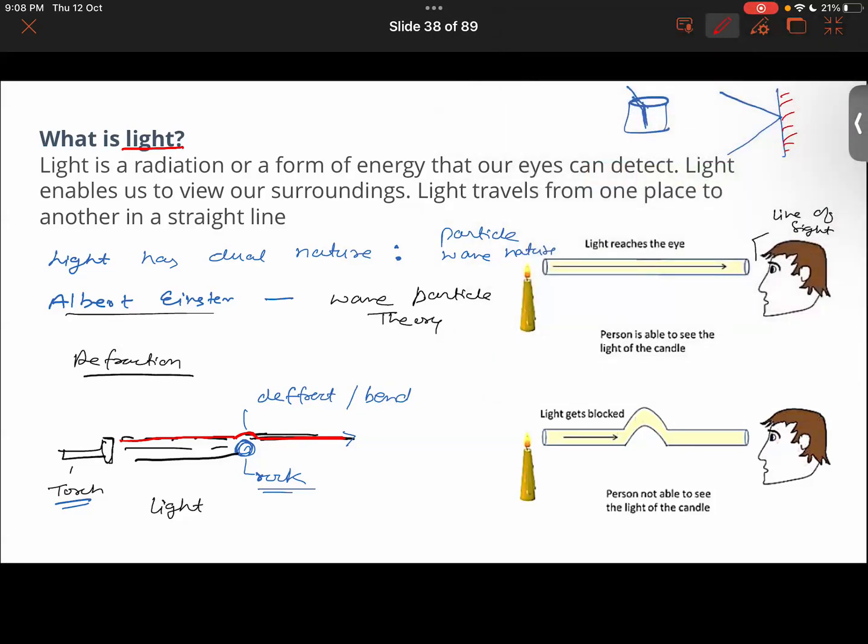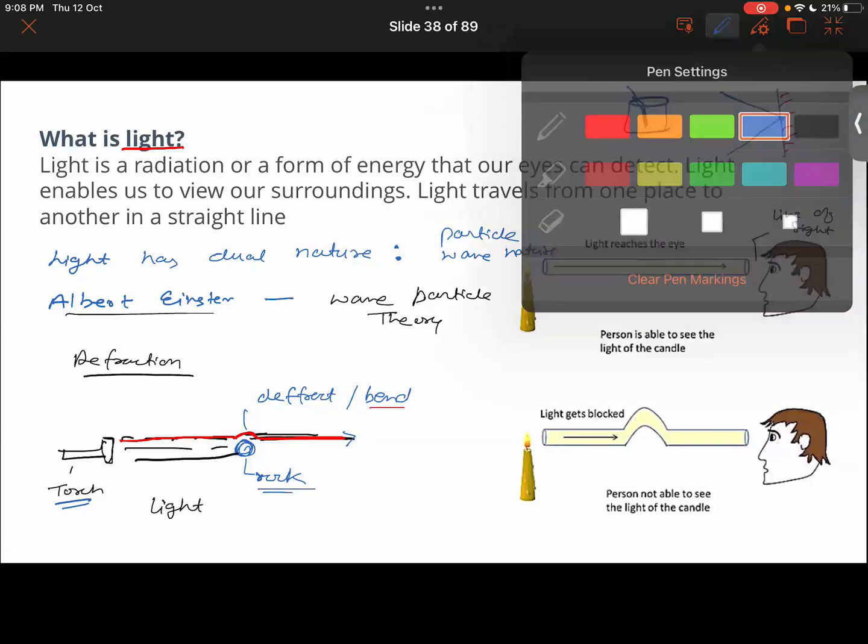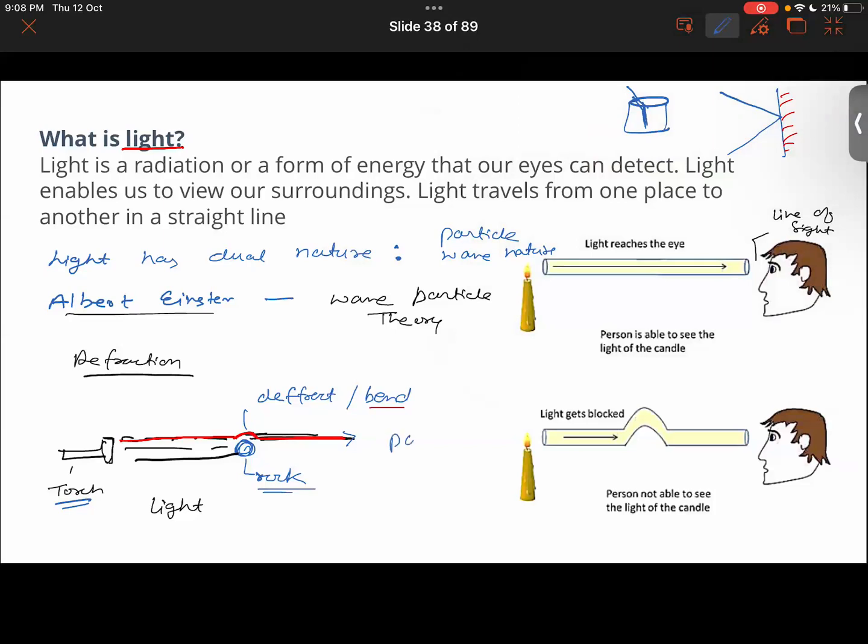Now, when the light is getting diffracted or bent around an object, we say that in this case the light has to be understood as a particle. In order to better understand the phenomena, we consider it to be of particle nature. Getting it now? Okay, got it, sir. Good then.